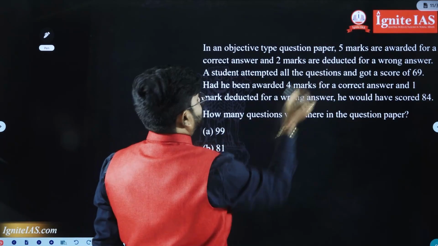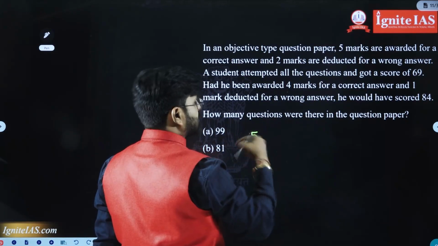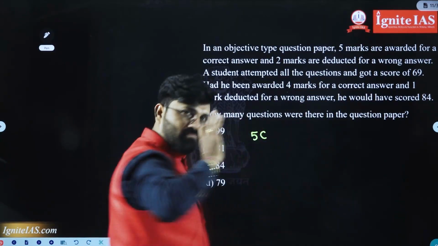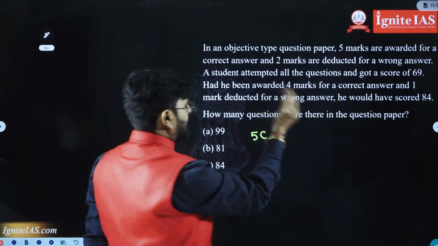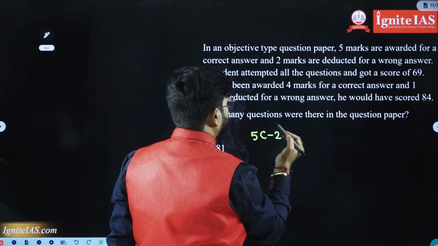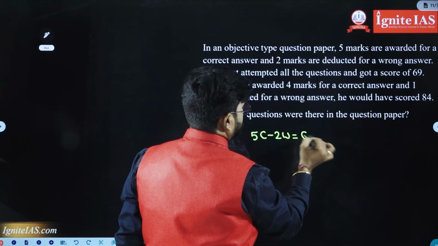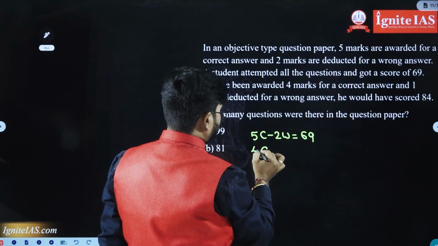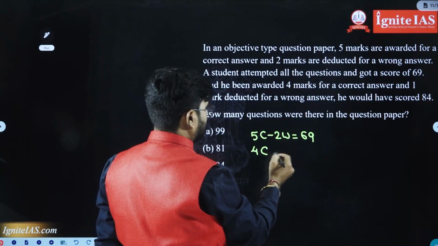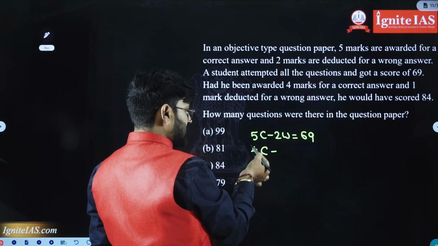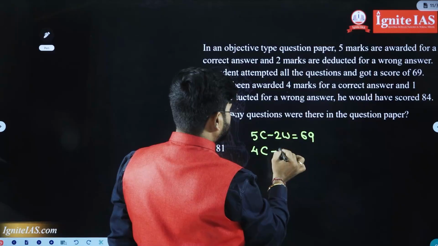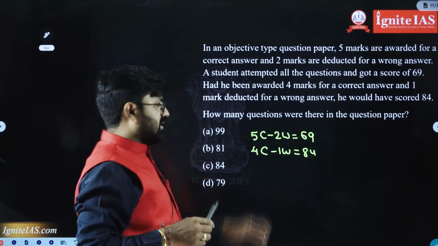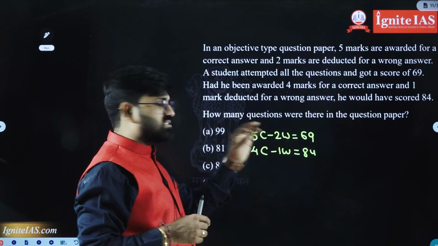So let us take 5 marks for each correct answer. Let the number of correct answers be C, and the number of wrong answers be W. For each wrong answer, minus 2 marks, the total is 69. In the same way, for each correct answer you are getting 4 marks, so 4C, and minus 1W is equal to 84. Right? Here C is the number of correct questions, W is the number of wrong questions.